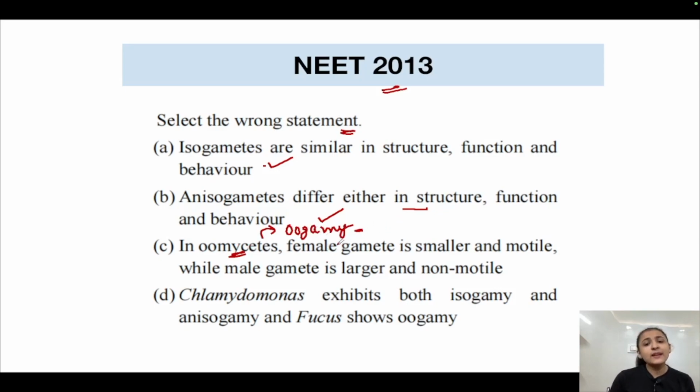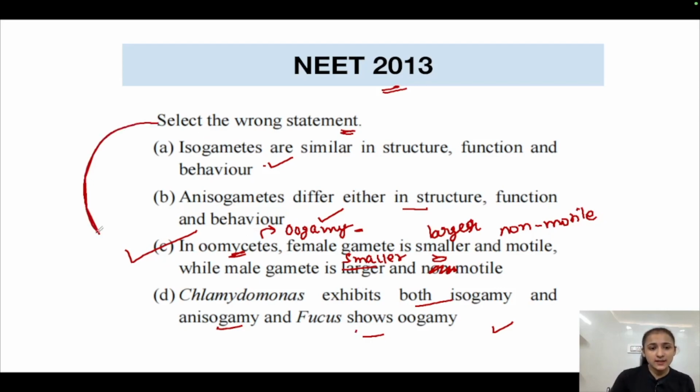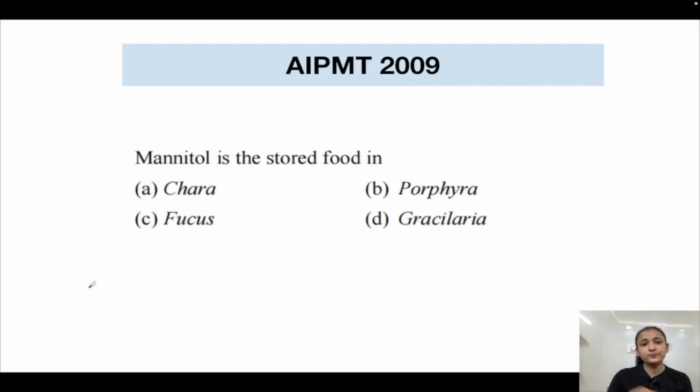And in oogamy, the female gamete is larger and usually non-motile, whereas the male gamete is smaller and motile. So this statement is wrong, okay? Option number D says Chlamydomonas exhibits both isogamy and anisogamy, and Fucus shows oogamy. This statement is also correct. Option number A, B and D are correct, and option number C is showing the wrong statement. Hence it gives us our correct answer because we had to identify the wrong statement only.